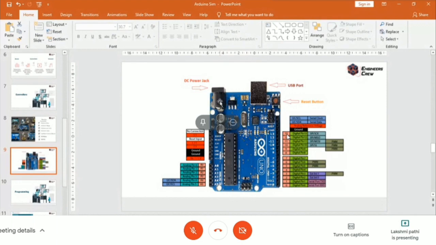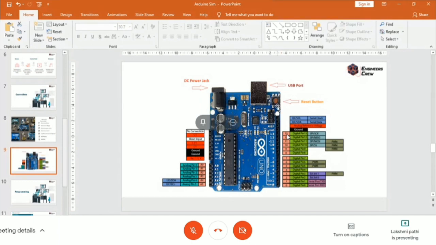And this is a power jack. You can energize your controller through this power jack, and you transfer the data through this USB port. Whenever you run a program, it may get stuck at some point and will not reset, like your phone hanging. What you do is remove your battery and connect it again, or switch off your phone. Likewise, the controller also gets stuck at some program points, so we have to reset the program. The controller will restart the program and start running again. For that purpose, we use the reset button.